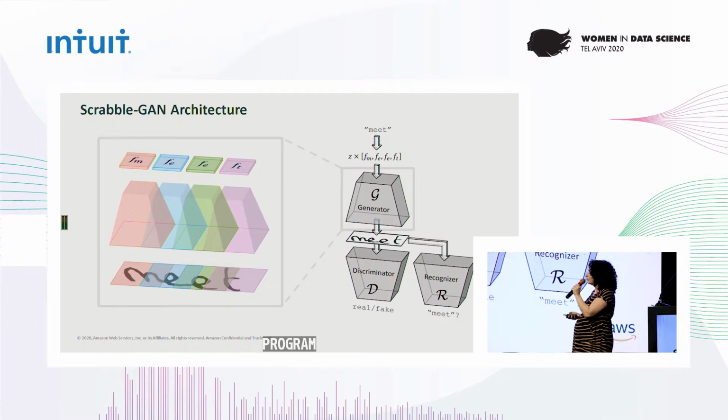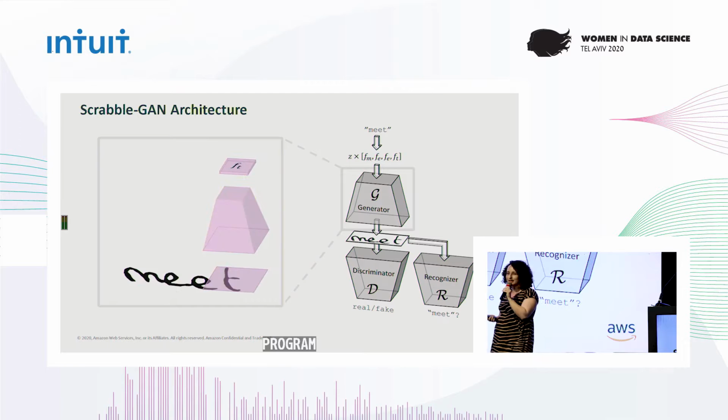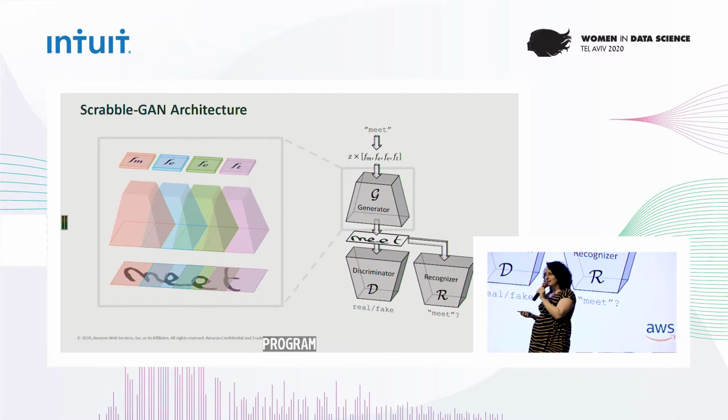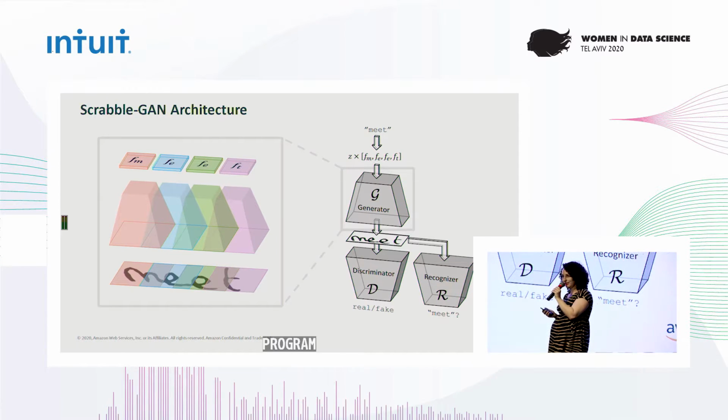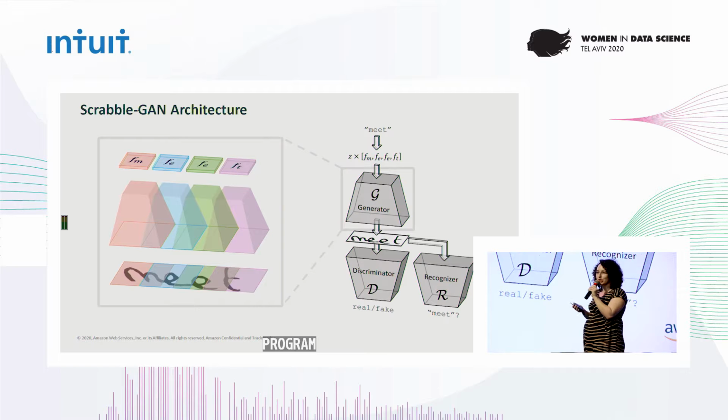Now let's go into the generator architecture. We were actually inspired by the idea that handwriting is a local task, meaning that each character is dependent on the character before and after it. And the architecture is kind of similar to the game Scrabble. Like in Scrabble, where you have tokens representing the different characters, we have different filters representing each character, and we connect the different filters to create complete words and even sentences.